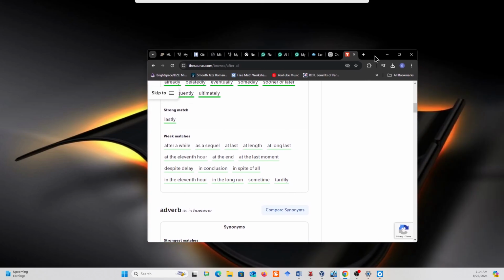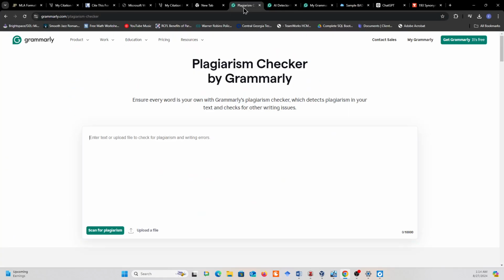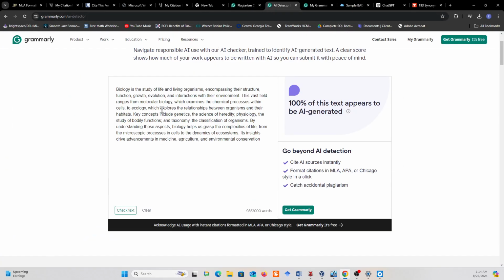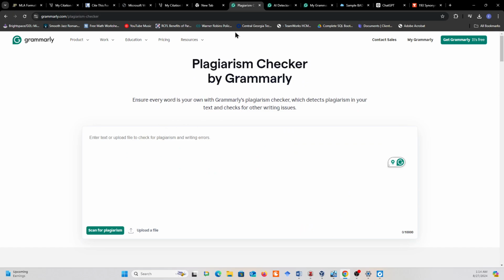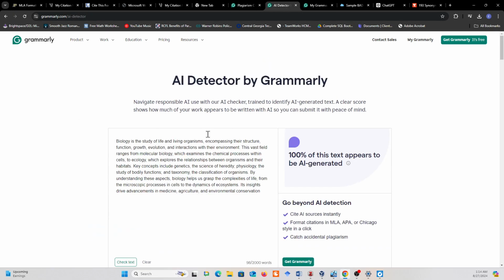But like I said, universities are using, and this is just a little free Grammarly tool for AI, and this is a plagiarism checker too. So there are some free tools out there, but trust me, they're not as good as the ones we use at the university and collegiate level. And not to mention the databases that are created from all the student papers that we take and put in a database. I didn't know if you know that as well. Whenever you turn in papers, they're put into a database, so that database will also keep up with plagiarism.